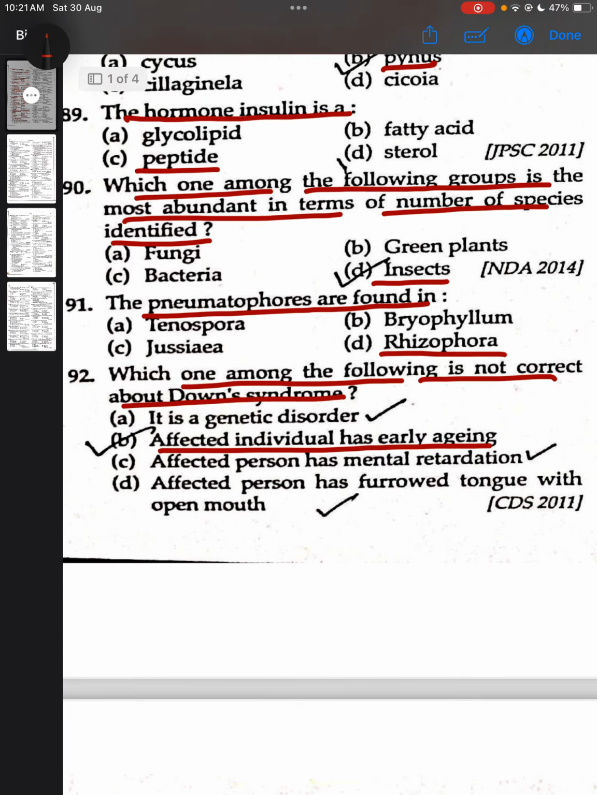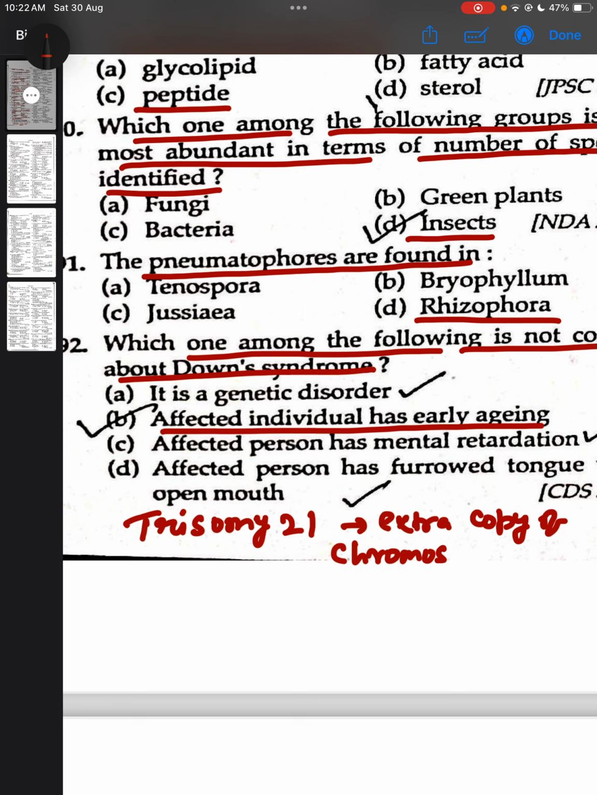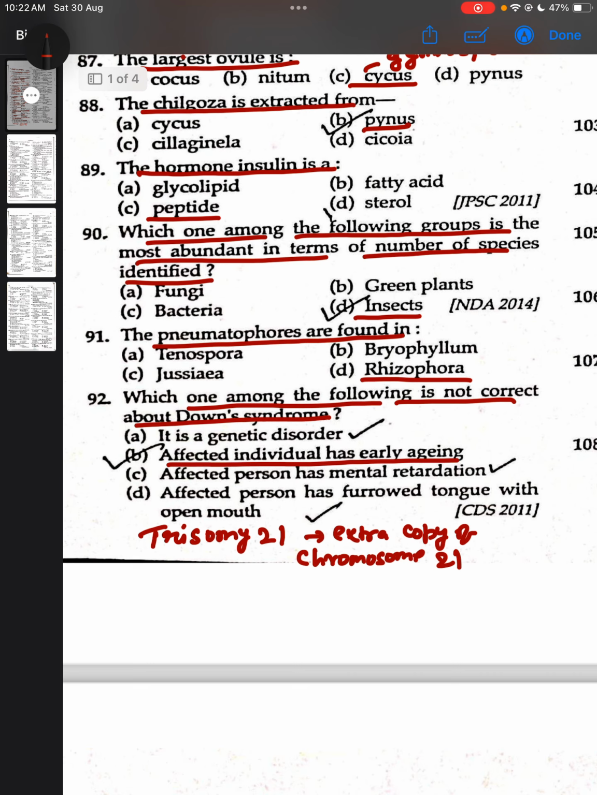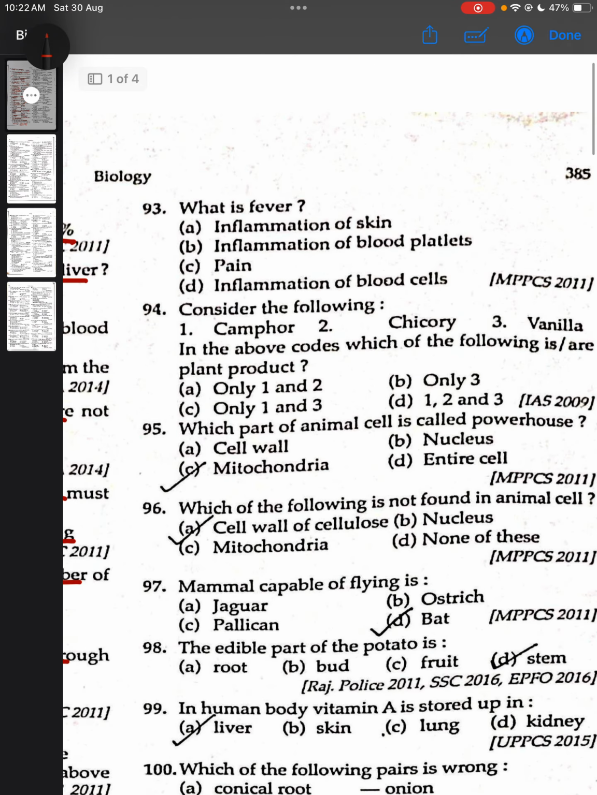और डाउन सिंड्रोम को हम लोग ट्राइसोमी 21 के भी नाम से जानते हैं। इसमें एक्स्ट्रा कॉपी ऑफ क्रोमोसोम 21 प्रेजेंट रहता है। और बाकी जो तीन ऑप्शन हैं, it is a genetic disorder, it affects the person and they have mental retardation and the affected person has furrowed tongue with open mouth, ये तीनों डाउन सिंड्रोम के कैरेक्टरिस्टिक्स हैं। What is fever? Fever is the inflammation of blood platelets.